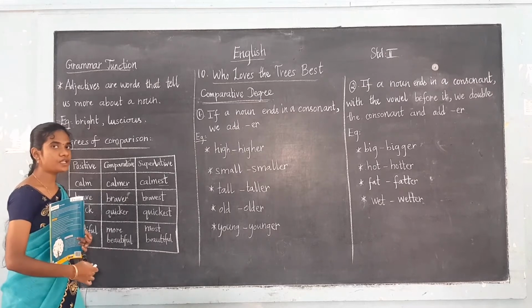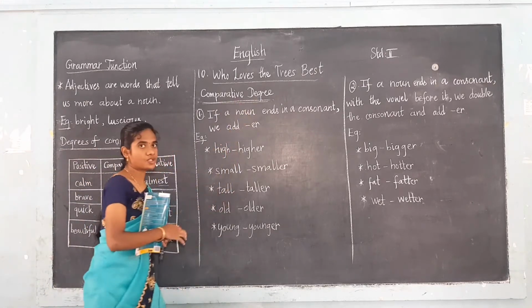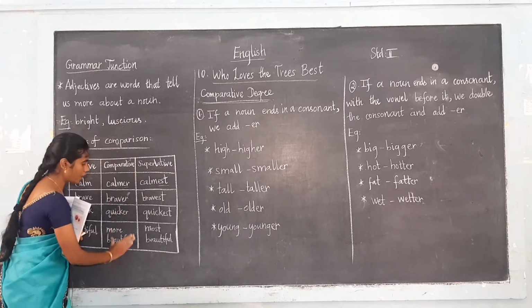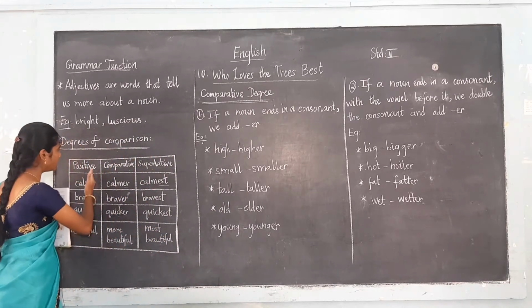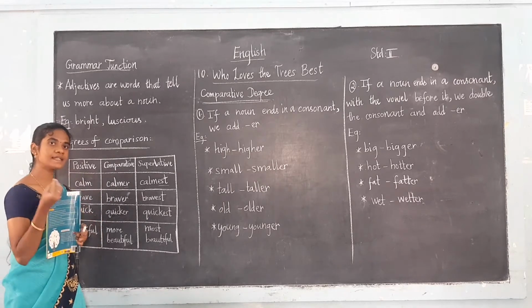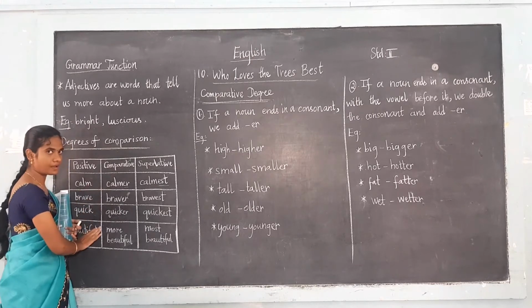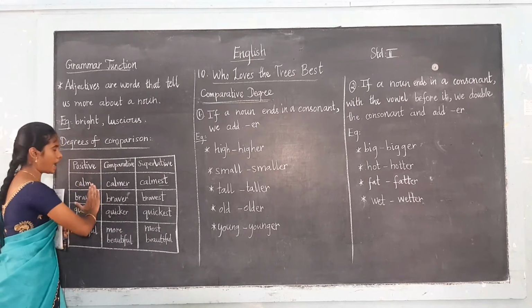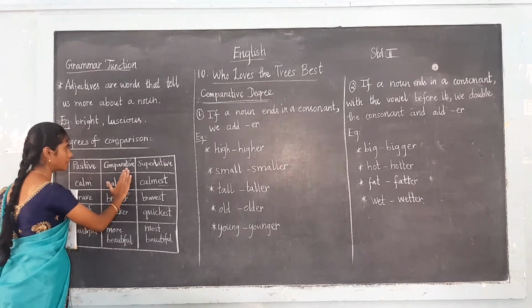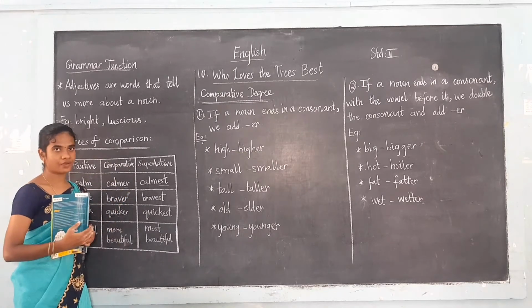In today's class we are going to see only the comparative degree, this column only. You are already familiar with the positive degree. What is a positive degree? It is an adjective only, the simple form of the adjective. Here no comparison is made. You all know this, and now we are moving to the comparative degree. This is a new topic for you.